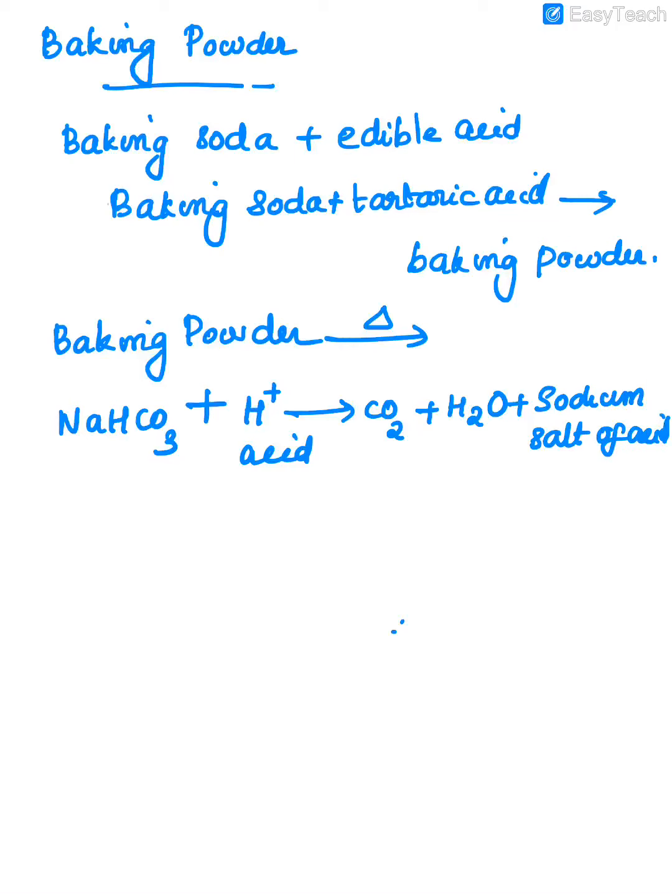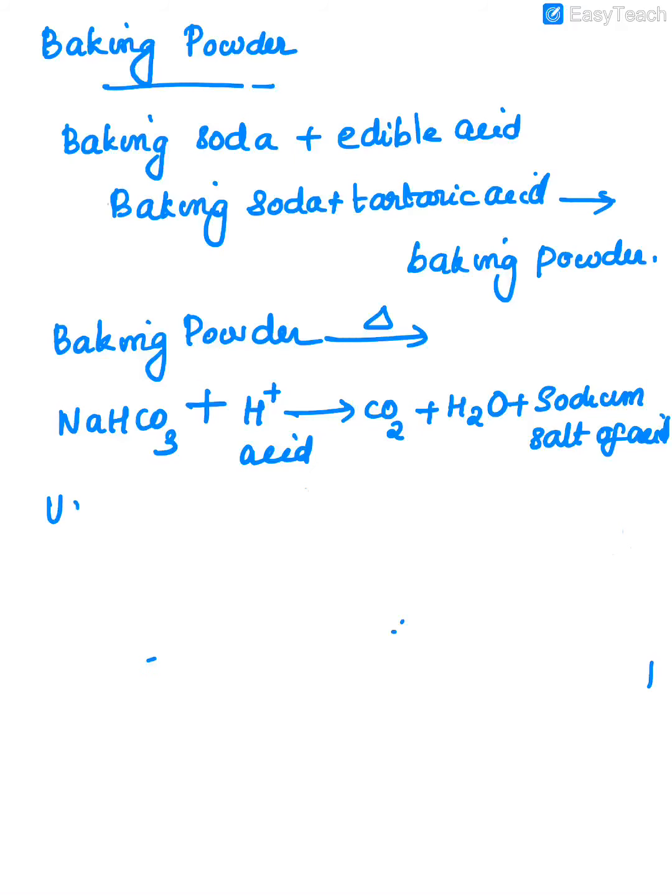Because here the acid's complete part we are not writing. Only one portion we have written here. So that's why we are not representing it completely, just the sodium salt of that one. Clear now? In the previous case we discussed Na2CO3. Clear? Instead, here we are using the sodium salt of that acid. That is the difference between the baking powder and baking soda.